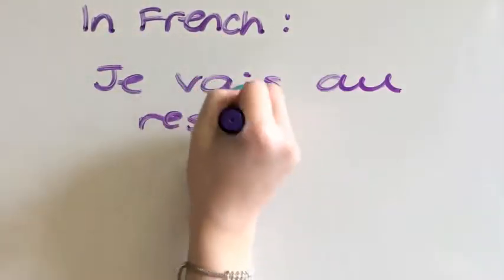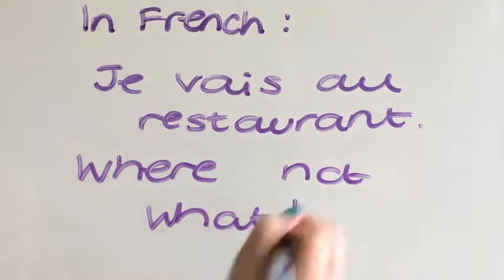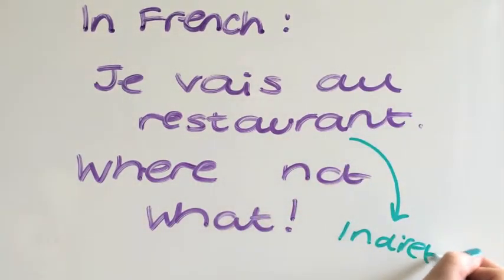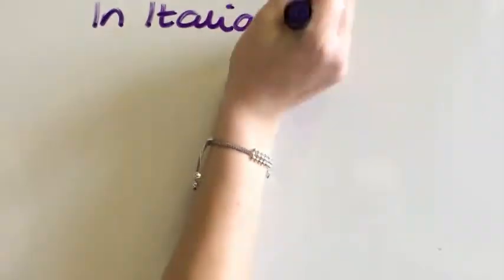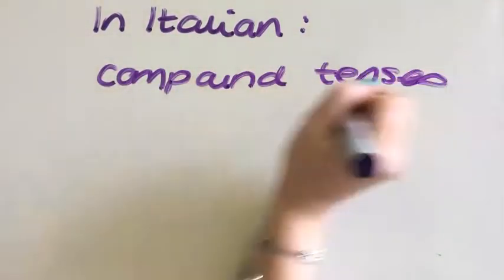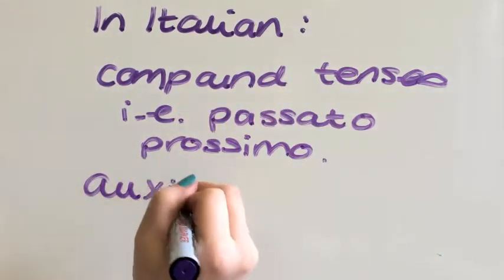This is also the same in French. Je vais au restaurant. Je vais where? Au restaurant. You ask where, not what. Thus, it is intransitive. In Italian, we use auxiliary verbs, avere or essere, when we use compound tenses.